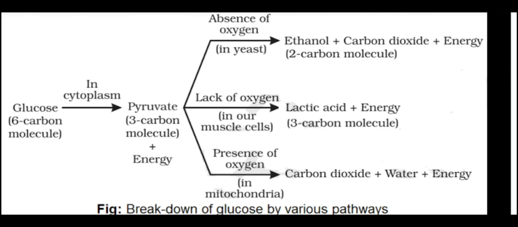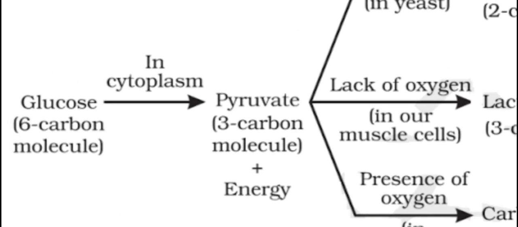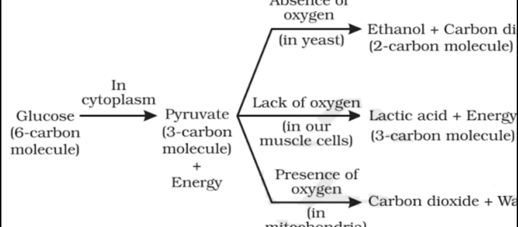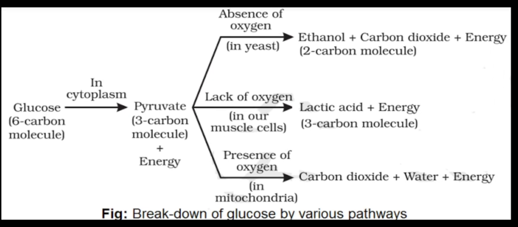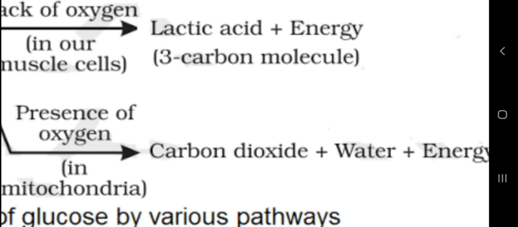There are three ways, as you can see in this diagram. Glucose is converted into pyruvate first of all. This glucose into pyruvate is a common step in both aerobic and anaerobic respiration, and it takes place in the cytoplasm of the cell. Now, the conversion of pyruvate: if the pyruvate gets oxygen, then in the mitochondria it gets converted into carbon dioxide, water plus energy.